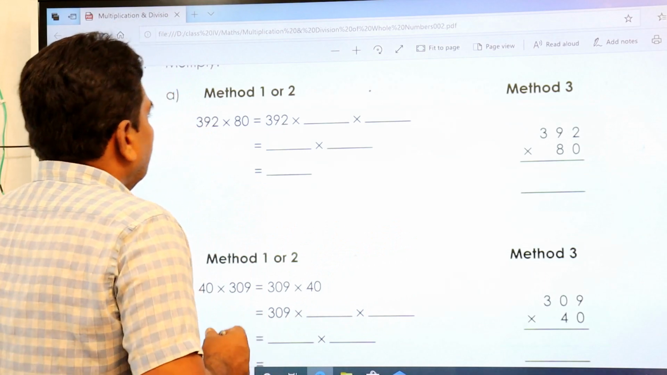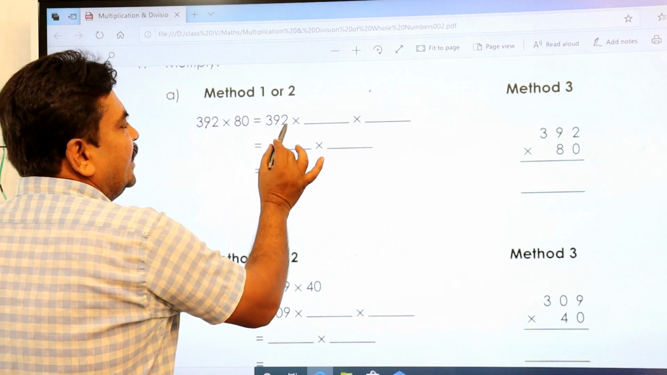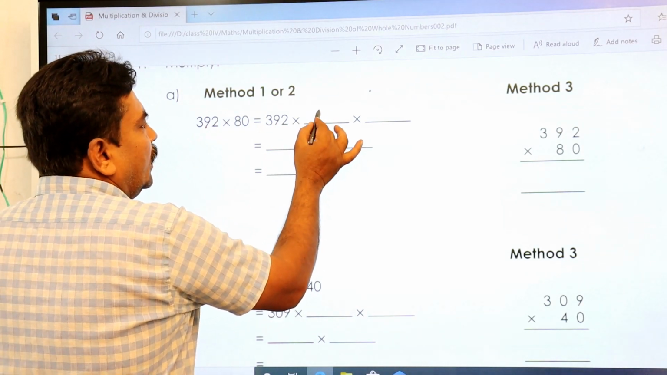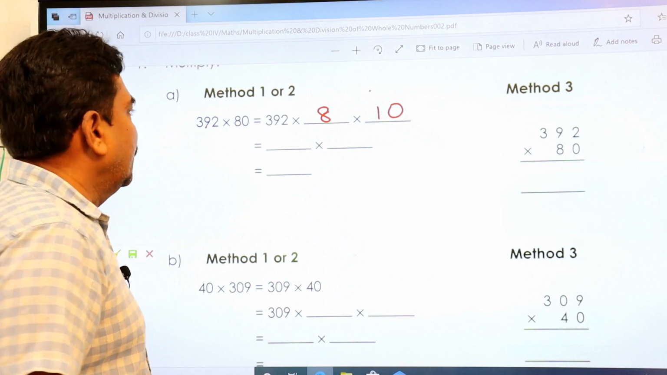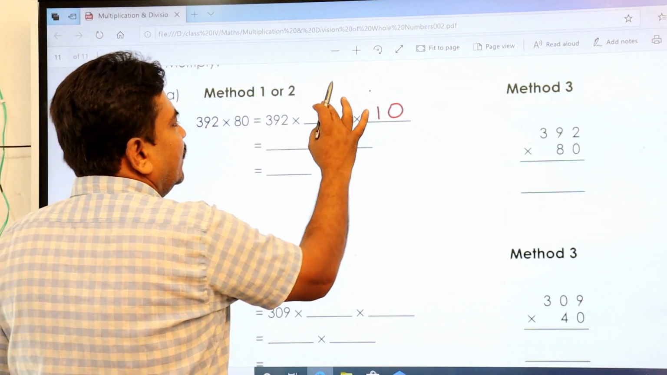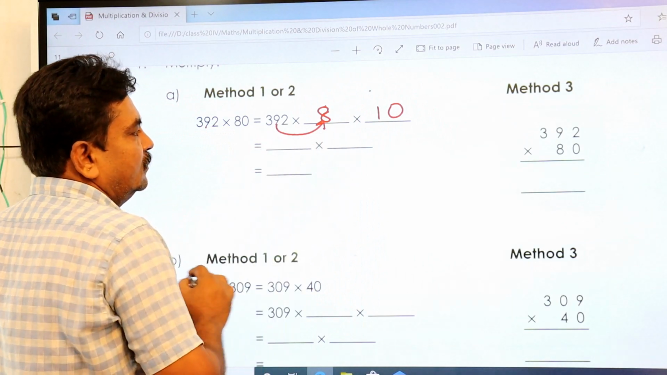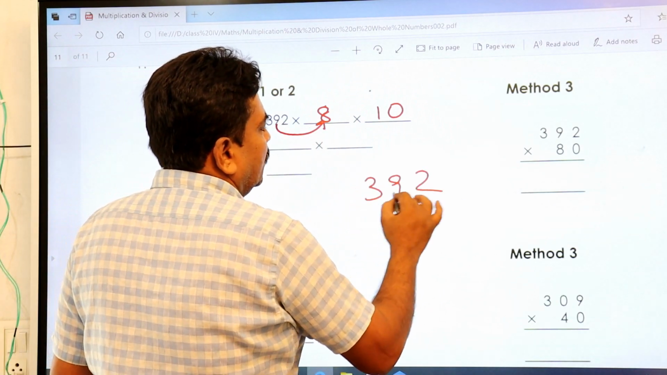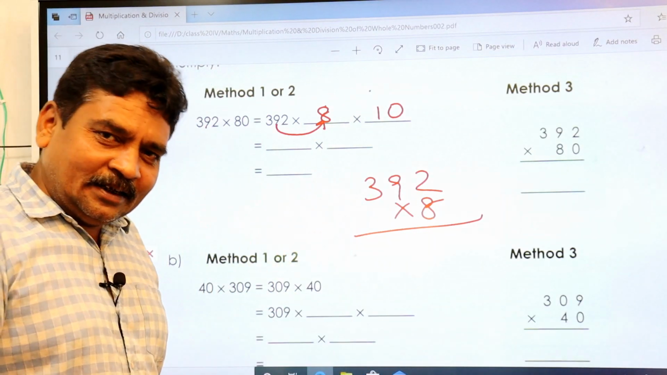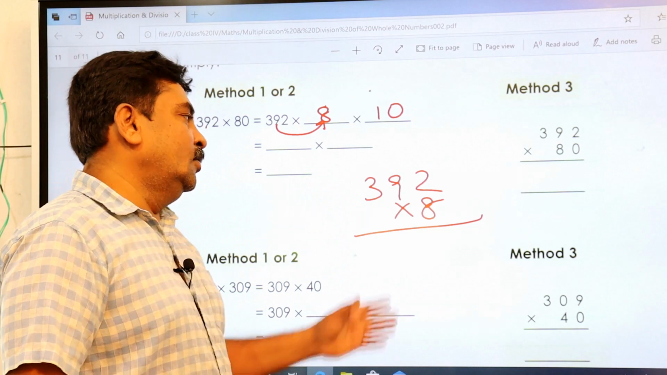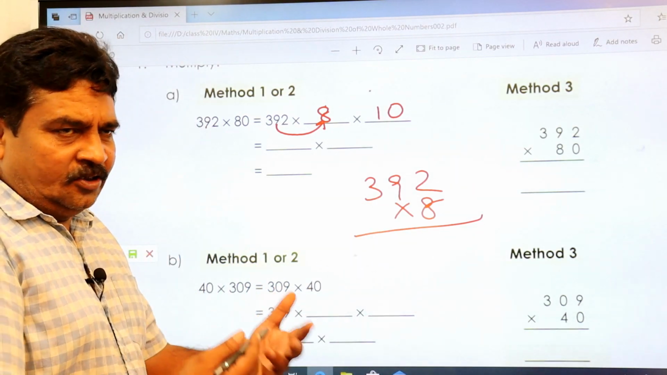Come back. So this is 392 into 80. So 392 into 8 into 10. You do it in this way, that you split 80 like 8 into 10. Now you multiply this, that is 392 into 8. This you can do in the Vedic concept, and you can do it in our traditional method.